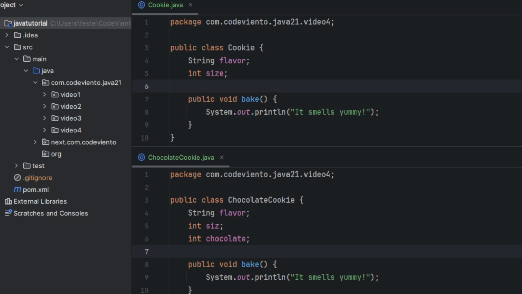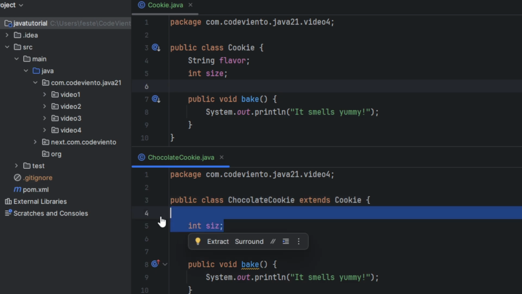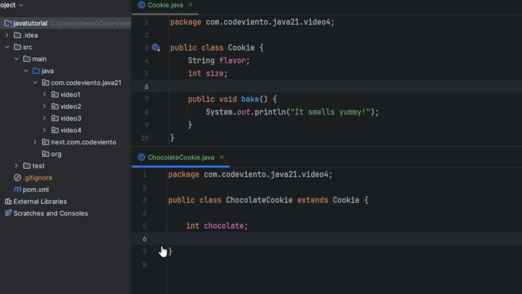What if we want to change how bake works? We'd have to update it in every class. But we can extend ChocolateCookie from the Cookie class. Now ChocolateCookie reuses everything, flavor and size, and the bake from Cookie and its oven logic. Cleaner, DRY, and scalable. But inheritance isn't just code reuse. It's also about representing an is-a relation. A chocolate cookie is a cookie.